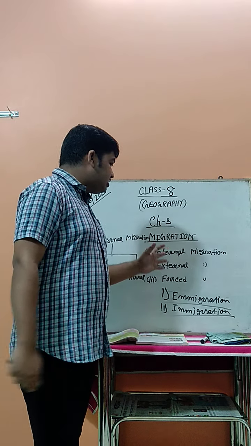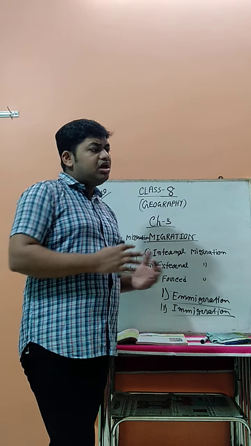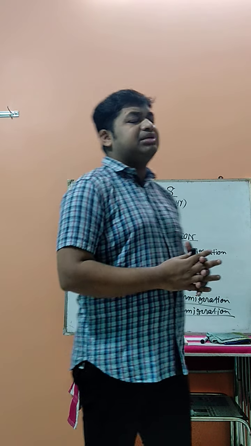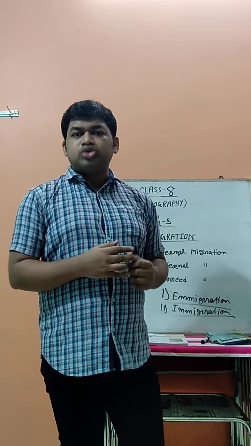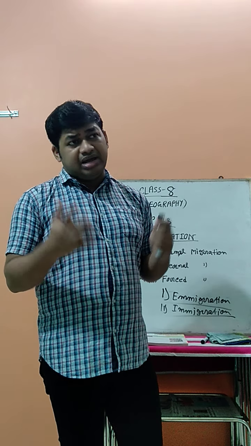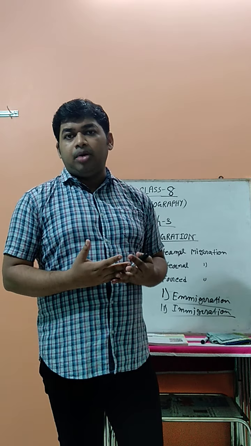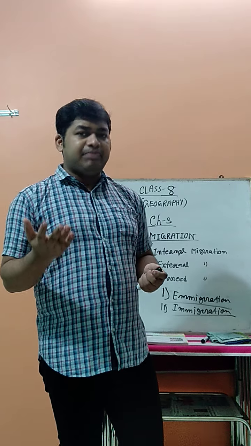Now, today we are going to discuss the three major types of migration. Before that, we want to ask some questions about why people have to migrate from one place to another place. There are plenty of reasons. Sometimes people need a job. If they do not get a sufficient job where they are living, they migrate to another place where they get one.